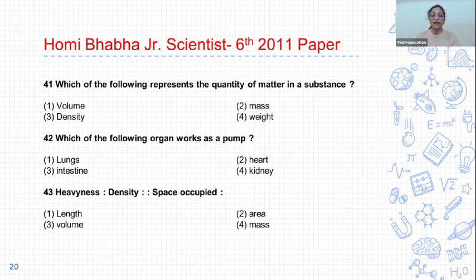Next question, 43. Heaviness means density and space occupied means dash dash. And options are first length, second area, third volume and fourth mass. And the correct answer is option 3, volume. Space occupied by an object is called its volume.